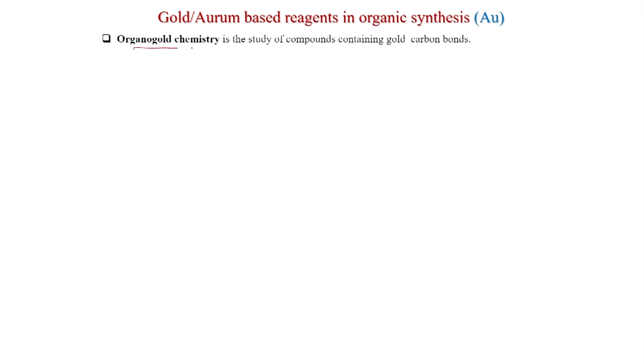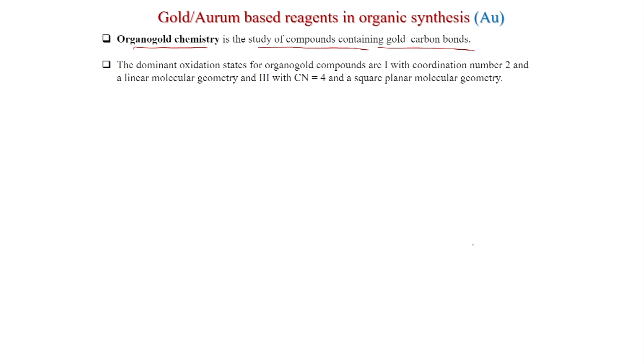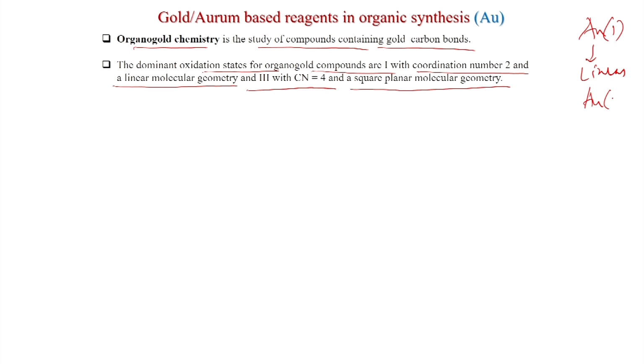Organogold chemistry is the study of compounds containing gold-carbon bonds. The dominant oxidation states for organogold compounds are gold 1 with coordination number 2 and a linear molecular geometry. So, gold 1 has linear geometry. On the other hand, gold 3 has coordination number 4 and a square planar molecular geometry.